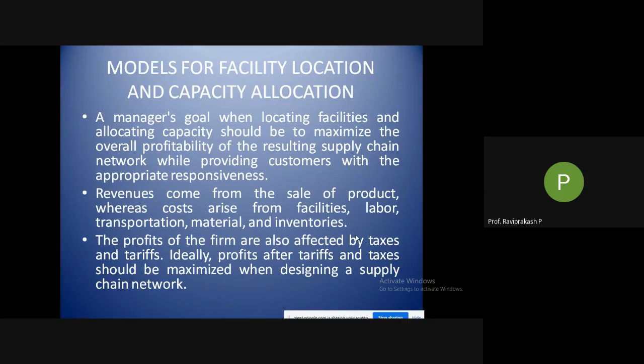Fixed and variable cost, you know there are two kinds of costs. Fixed cost is the one where even if you don't produce a single product, you need to pay all those costs basically. Like if you are renting a particular building, a particular person has given you a building for rent, he knows what you are doing, but he will not bother whether you are making one product or 10 products or 100 products or thousands. He is only worried about the rent that you will be giving him at the end of the month or the beginning of the next month.